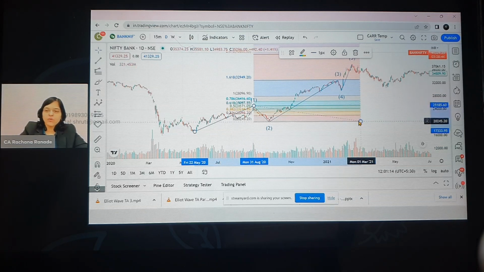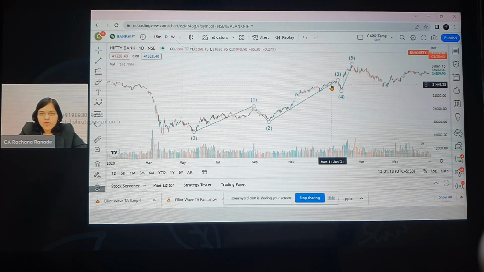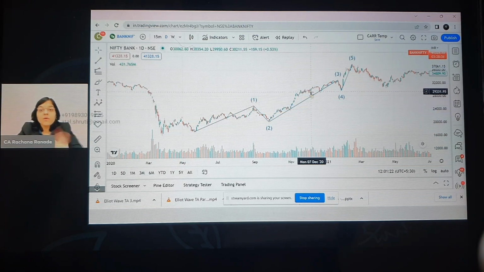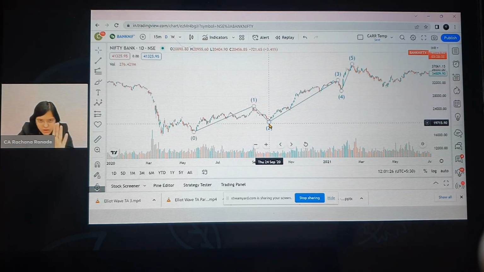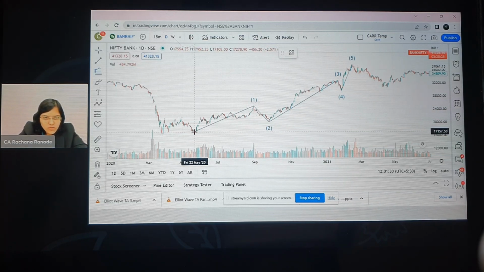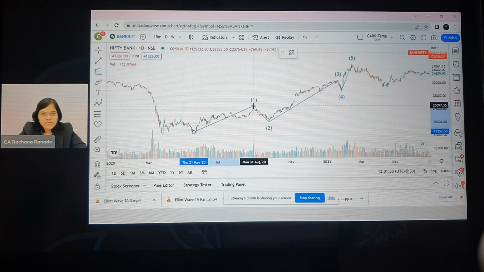But again, let me tell you the logic one more time because we did this for the very first time. See, we have to calculate wave 3 in comparison with wave 1. But where is wave 3 starting? Is it starting from here? Wave 3 is starting from here. So what are we going to do? We are going to do Fibonacci extension. We take wave 1's starting point, click. Wave 1's ending point, click again, left click again.